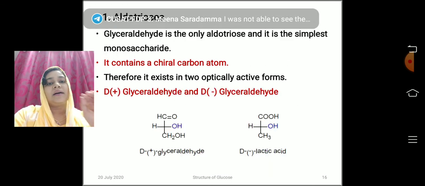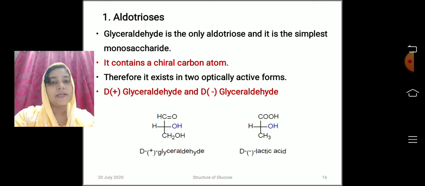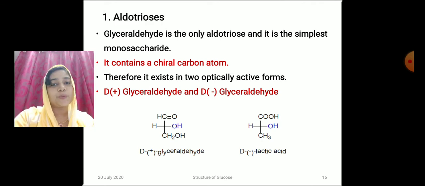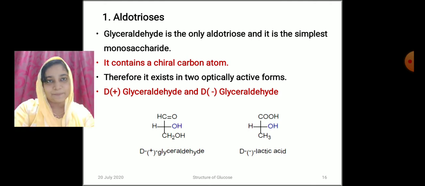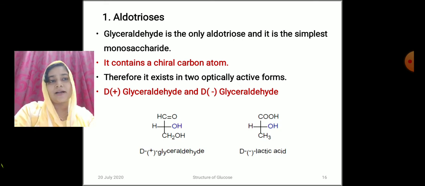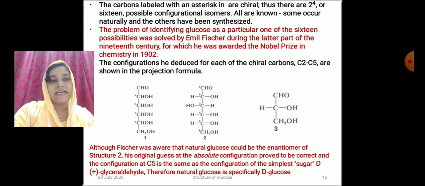So, for structural elucidation of glucose, we are starting with aldotrioses. Aldotrioses means it contains only 3 carbon atoms. Glyceraldehyde is the only aldotriose and it is the simplest monosaccharide. It contains a chiral carbon atom. Therefore, it exists in 2 optically active forms, D-plus-glyceraldehyde and D-minus-glyceraldehyde.